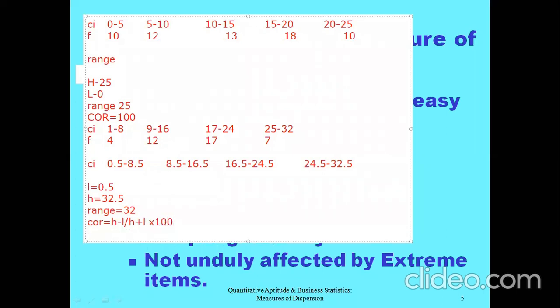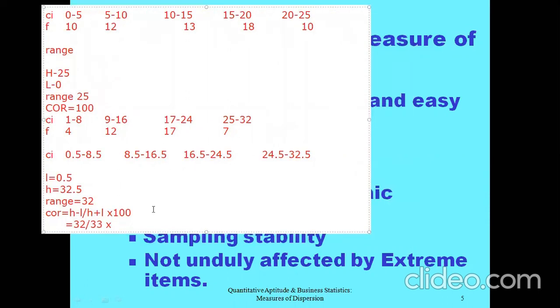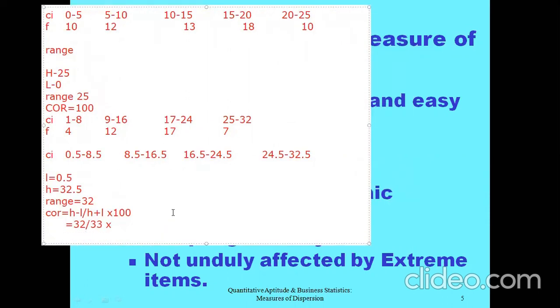That is 32 divided by 32.5 plus 0.5, which is 33. Entire thing multiplied by 100, you'll be getting 96.96. Yes, absolutely correct. So this is your coefficient of range. Is it clear till here?